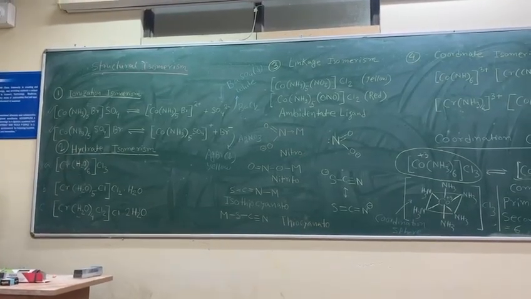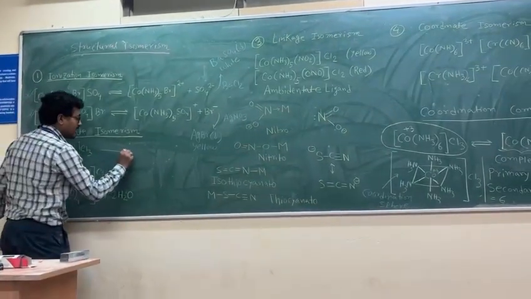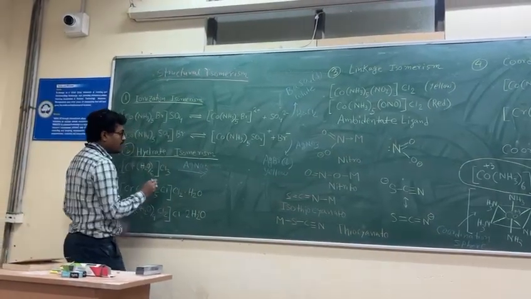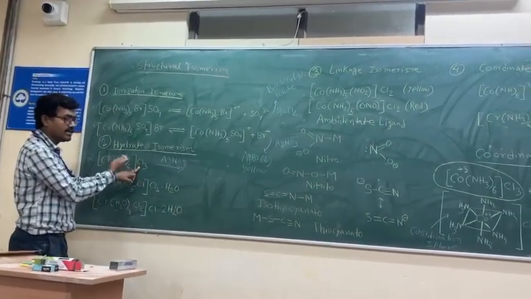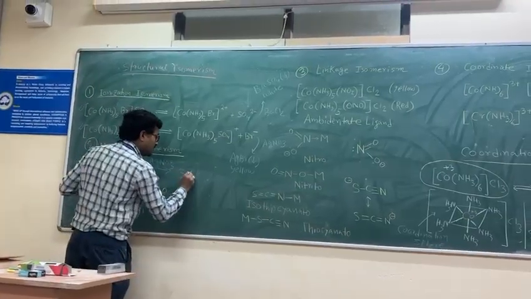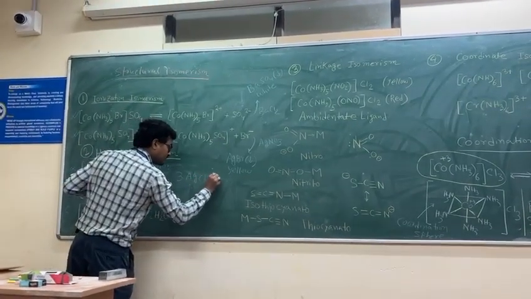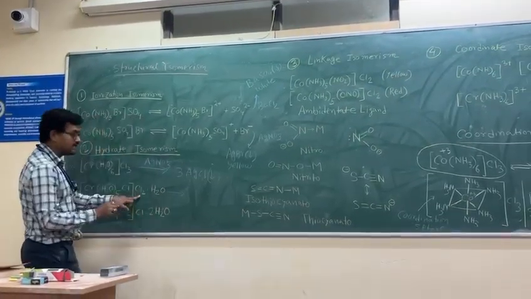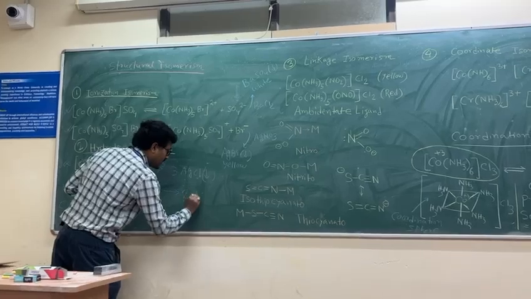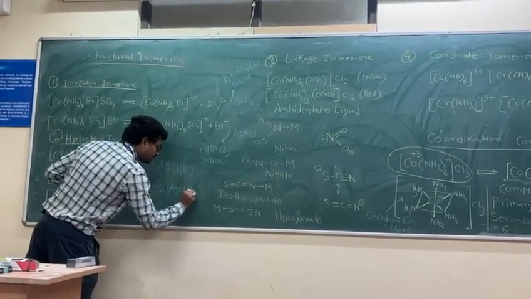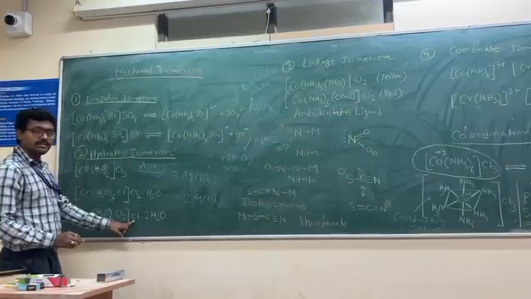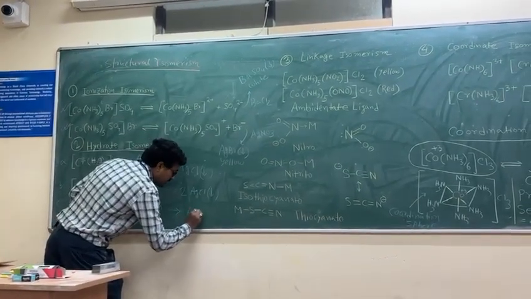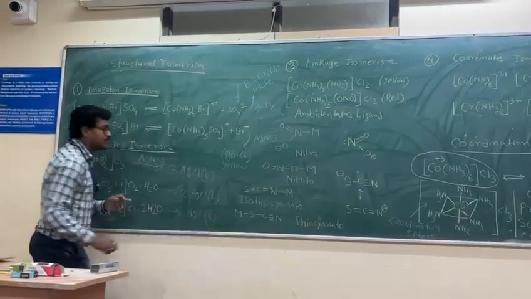How can we detect these three isomers? We can detect them by a simple silver nitrate test. If we use silver nitrate, from the first isomer there are 3 ionizable Cl, so we will get 3 AgCl precipitate. In the second case, there are 2 ionizable Cl, so we will get 2 silver chloride precipitate. In the third, there is only one Cl outside of the coordination sphere, so we will get only one silver chloride precipitate.